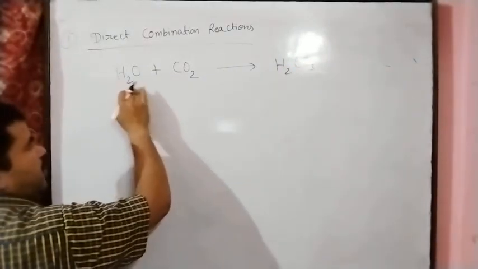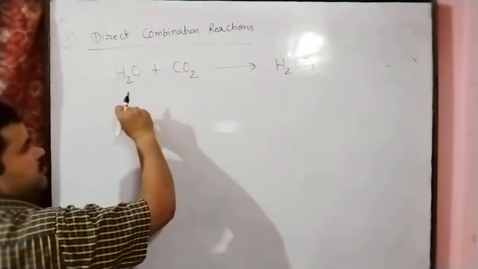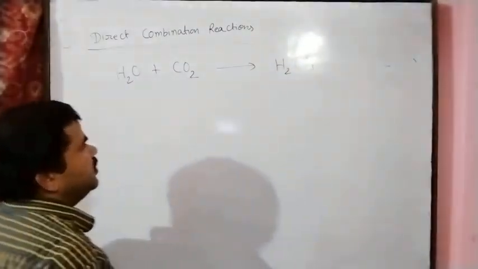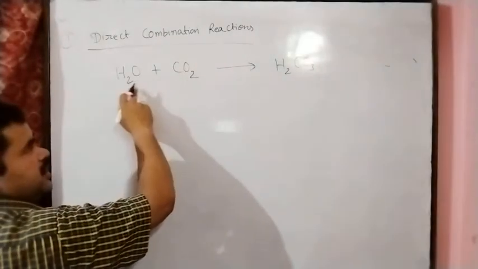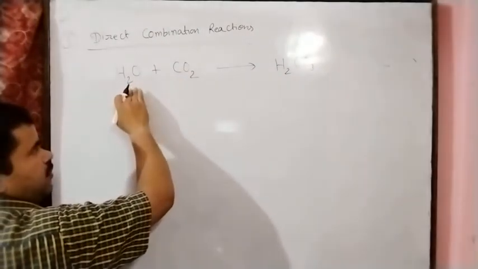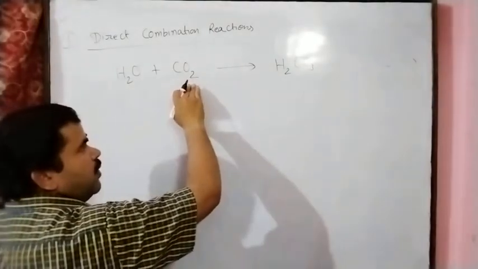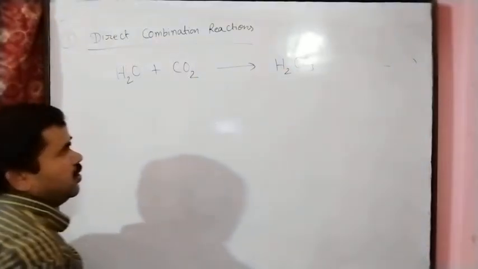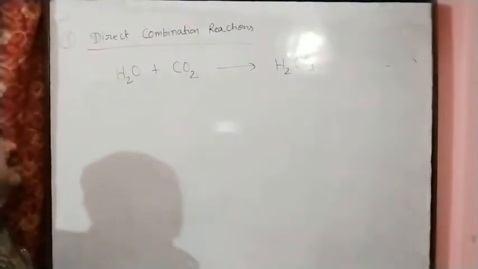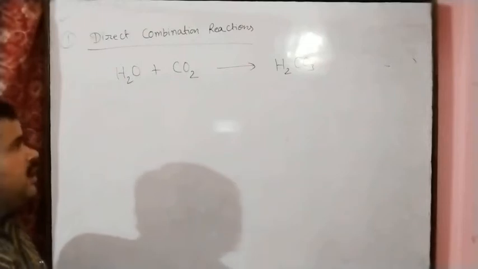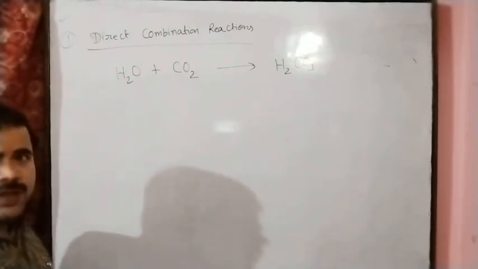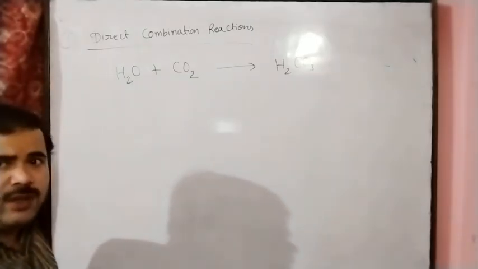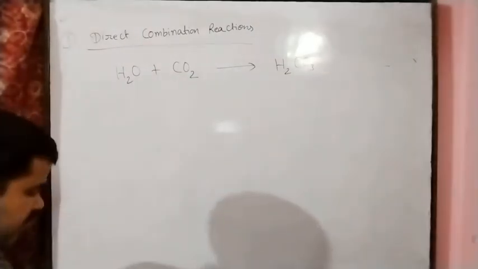So two compounds react with each other, and we get one new compound. In these examples, we have seen that two or more reactants combined and we get only one new substance after the reaction.